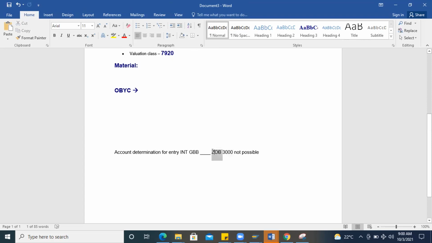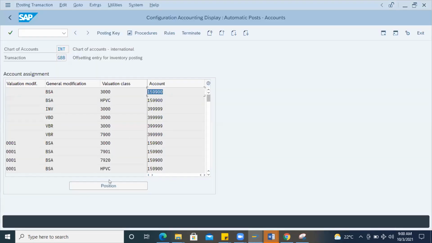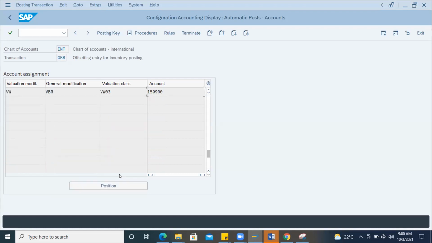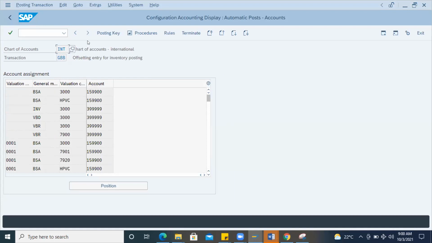Valuation grouping code is maintained, but it is not maintained in the OBYC setting. If I search valuation modifier, general modifier, everything, if I search GOB GBB and 3000 like this, you can see VBR is there, something is there, but that entry is not there. Now what I'll do, I'll go back, open here, and do a new entry.